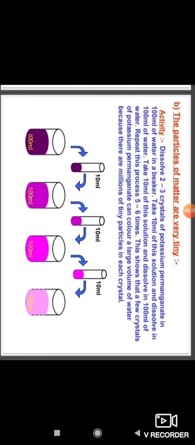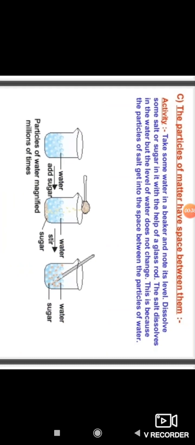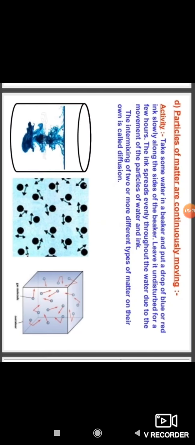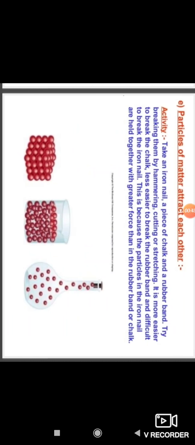The particles of matter are very tiny. The particles of matter have space between them, and the particles of matter are continuously moving. And the last one is that particles of matter attract each other. You already know in your previous classes, through an activity, how the particles of matter attract each other. Now let us see another example of how particles attract each other.